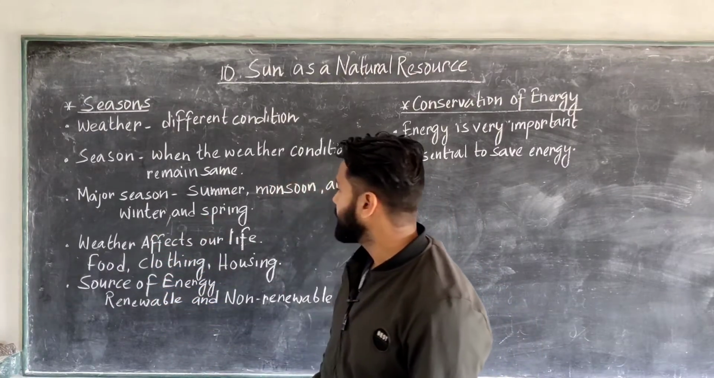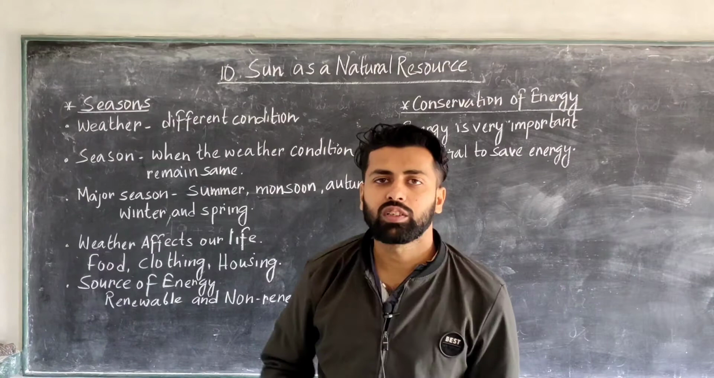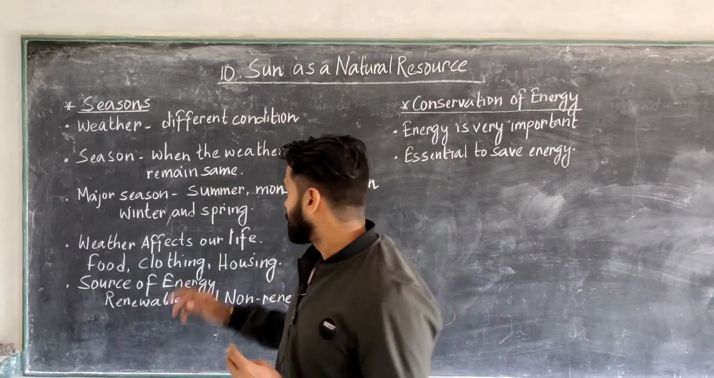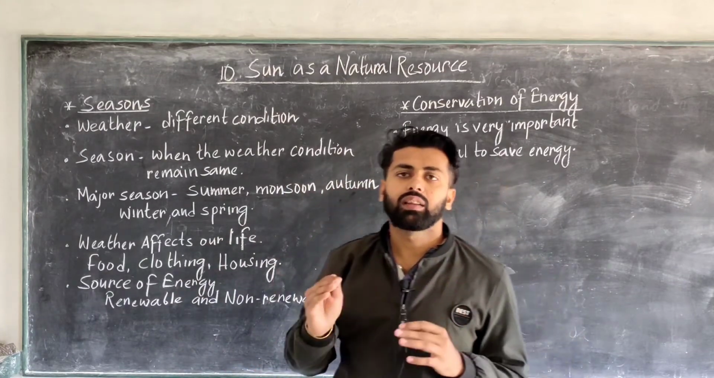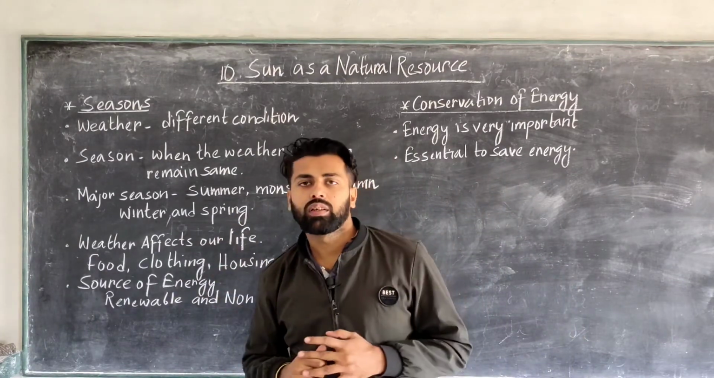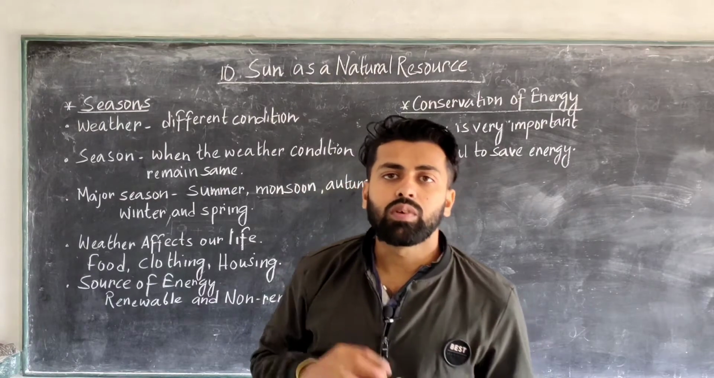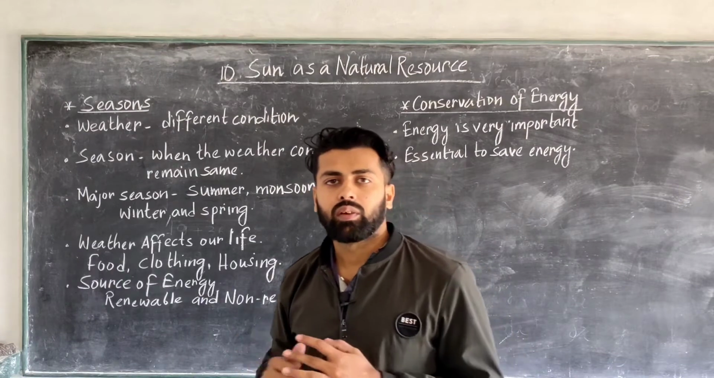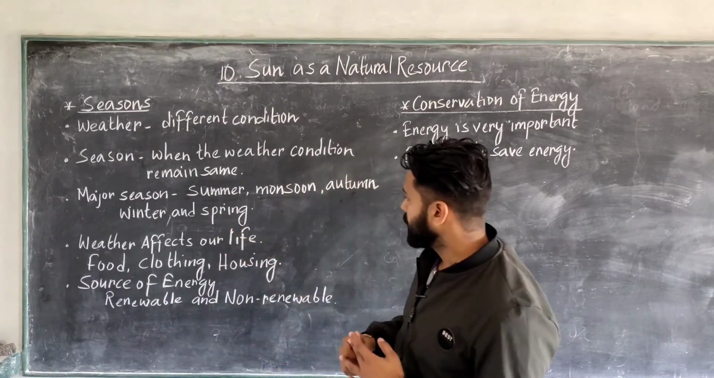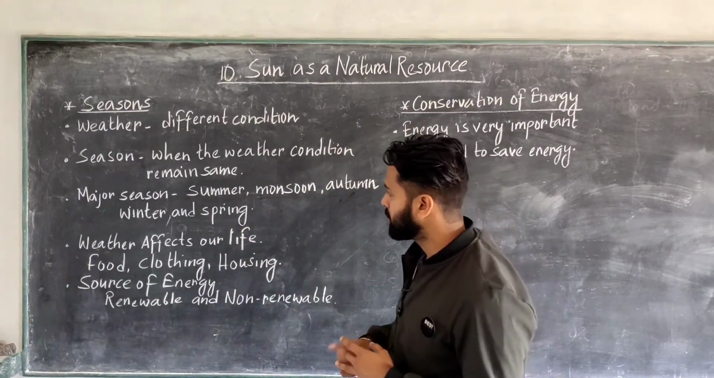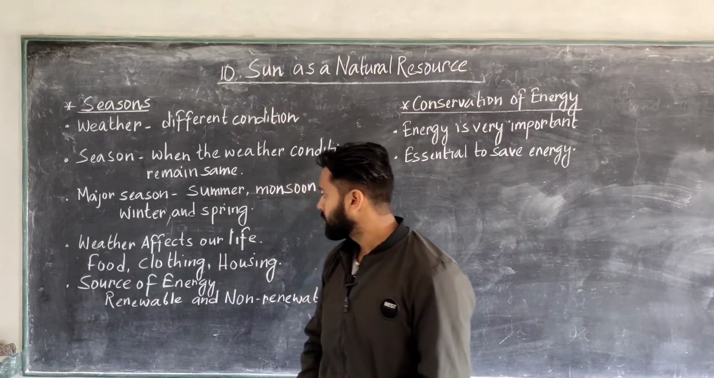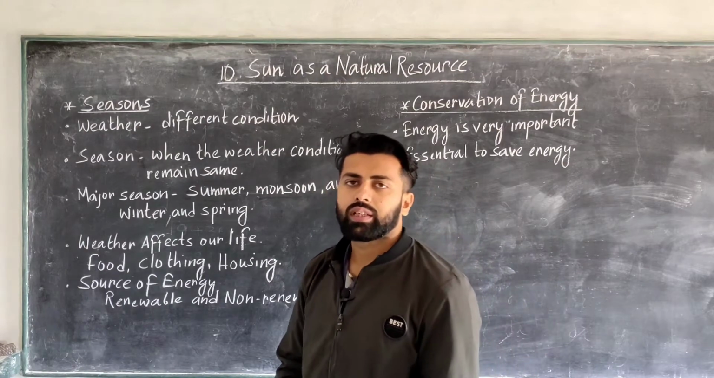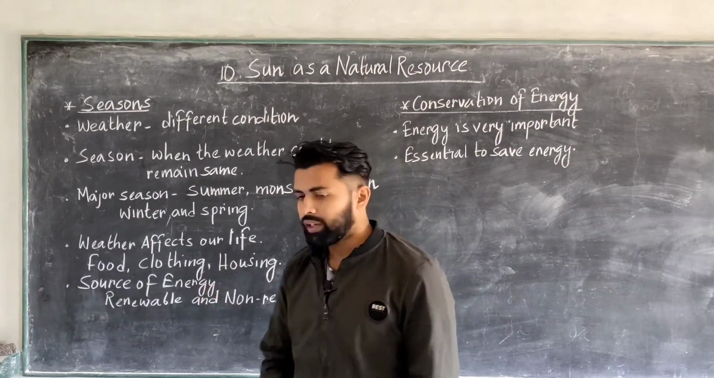Next is spring season. In spring season, the beautiful flowers blossom. Here the trees are shedding their leaves, but spring is the opposite: beautiful flowers blossom and it is a very beautiful and cool day. So here you see that 5 major seasons are given. Now we will come to the next topic, that is how weather affects our life. We will understand that here.